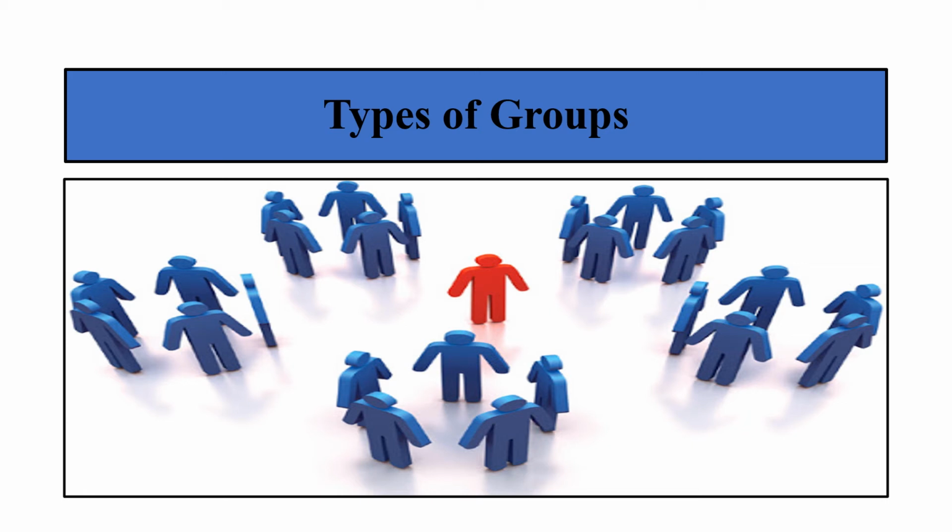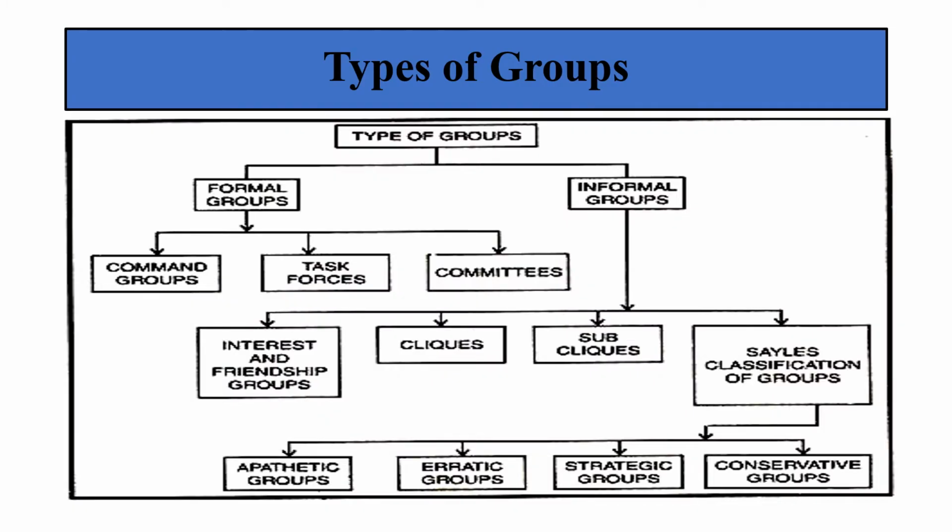Hello students, let us start with the next topic in group dynamics, that is types of groups. What do you mean by types of groups? Basically, there are only two types of groups, that is formal and informal. The meaning of formal group is it is organizationally structured.